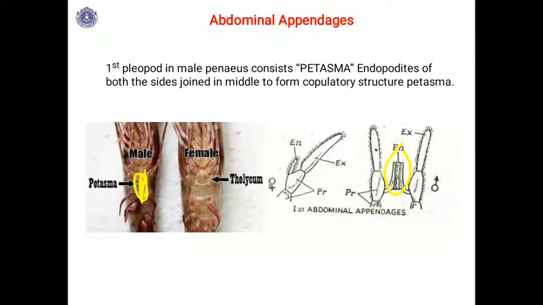So this is about the appendages of Penaeus, and they are a good example of serial homology. Even though they have the same anatomical plan, their morphology differs because of their different functions. So this is about the appendages of Penaeus. Thank you.